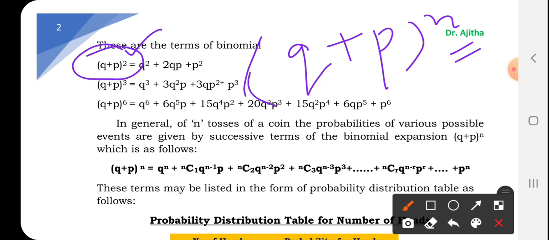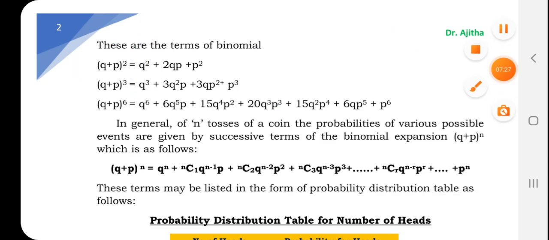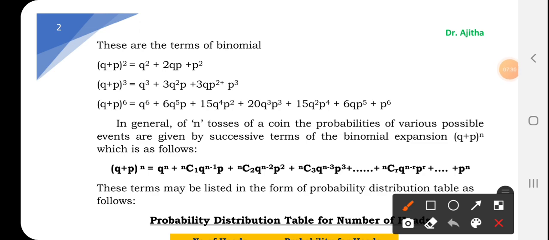This is the example if I am tossing a coin 2 times, 3 times, or 6 times. You should remember that when you are expanding this, if n is 2, the terms q square, 2qp, and so on, these are the different terms of the binomial. The number of terms will always be n plus 1. For (q plus p) whole square, n is 2, so 2 plus 1 is 3 terms. For 3, 3 plus 1 is 4 terms. For 6, you can count, it is 7. So the number of terms will be 1 more.